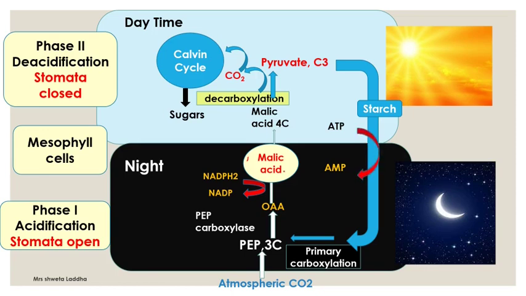Anyways, during formation of PEP from pyruvate, ATP energy is utilized, and here you can see that NADP accepts electrons and forms NADPH2. So this conversion of pyruvate results in formation of phosphoenol pyruvate, though sometimes pyruvate also participates in formation of starch.